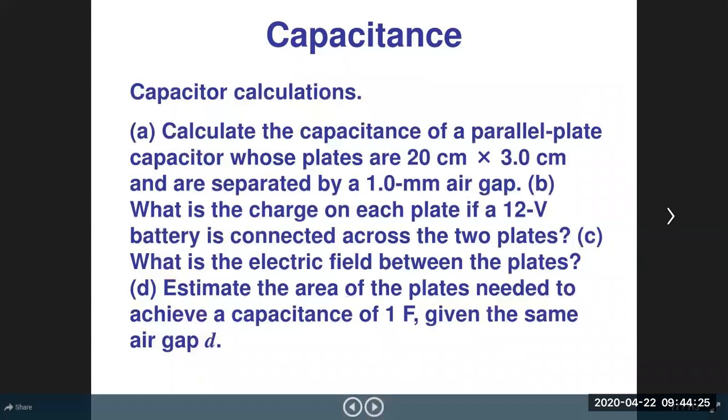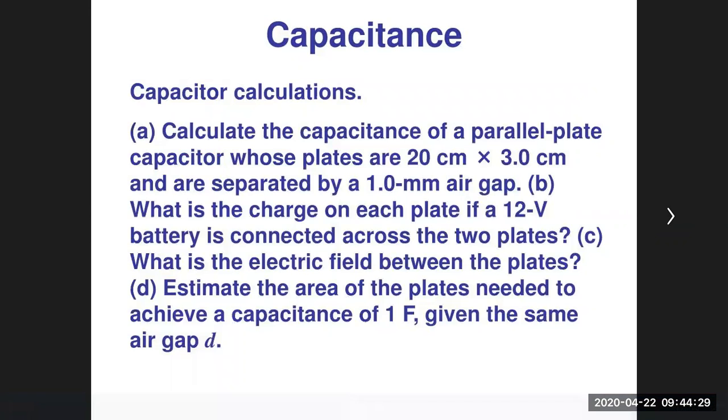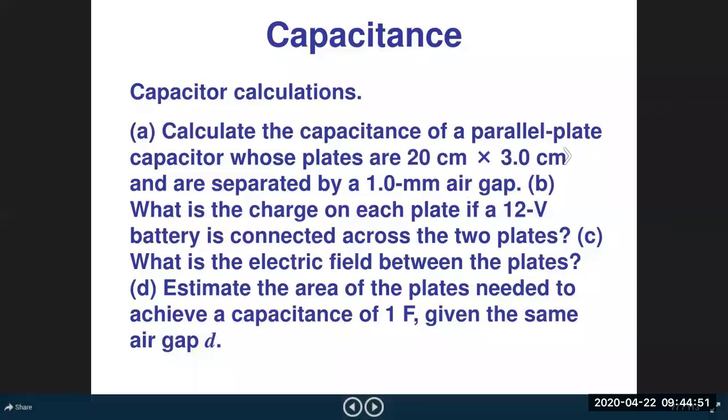Now, in order to calculate capacitance, let us check out an example. Calculate the capacitance of a parallel plate capacitor whose plate area is 20 cm by 3 cm and which are separated by a distance of 1 mm air gap, that is vacuum. Answer: to calculate, you have to make all units SI units.